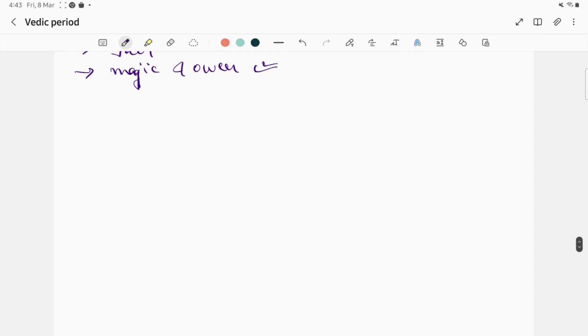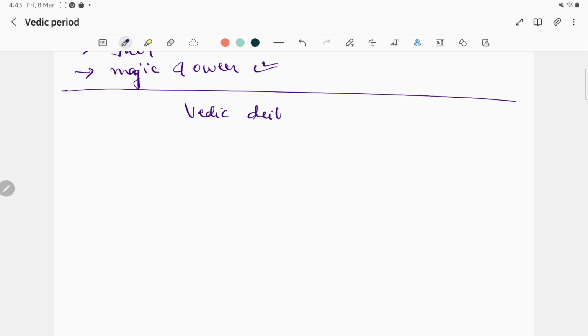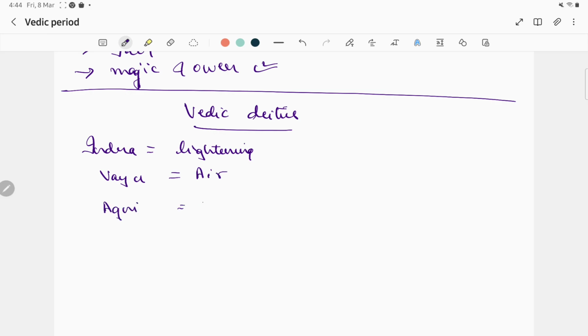Generally, we'll see a few points like Vedic deities. The first one is Indra, called the god of lightning. Next, Vayu, god of air. Agni, god of fire.